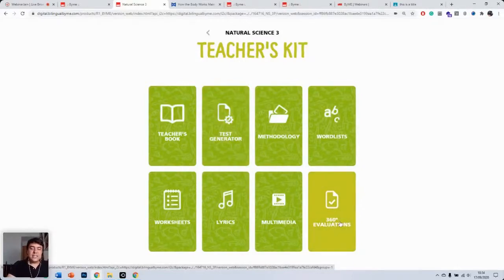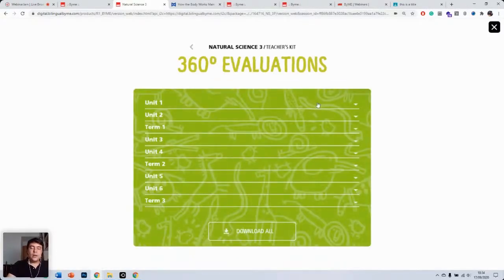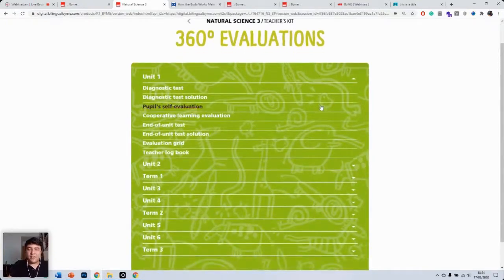So when we click on 360-degree evaluations, we get different kinds of tests that we have available for our students. Of course, it's up to each school to see whether they use these tests or not, but they're here for you to use if you would like to. So first, you have a diagnostic test. You have the answer key as well, the solution. You have self-evaluation, cooperative learning evaluation as well, if you decide to use cooperative learning, end of unit tests and the answer keys, evaluation grid, and the teacher's logbook.